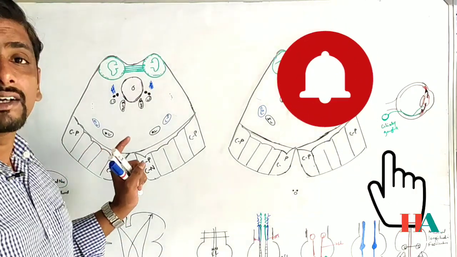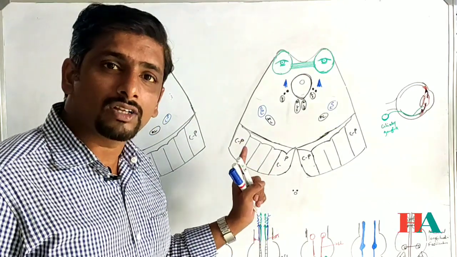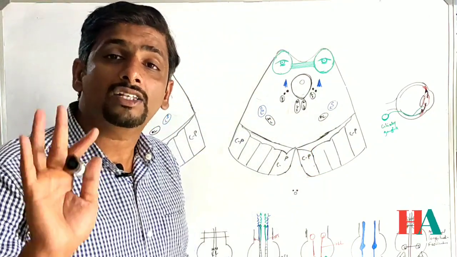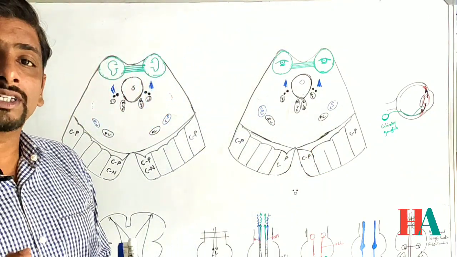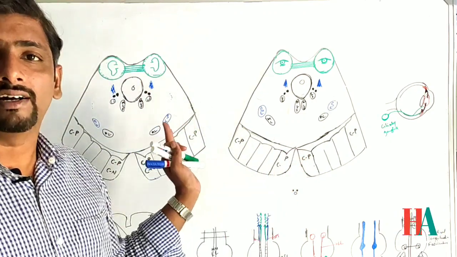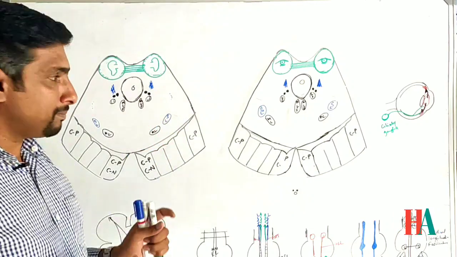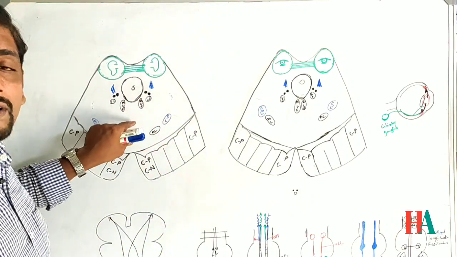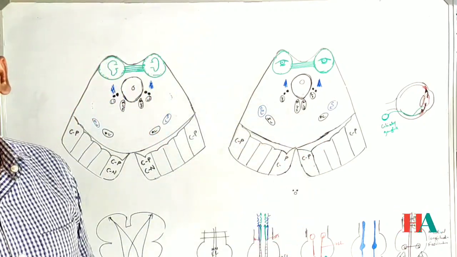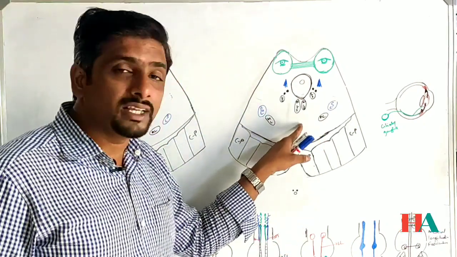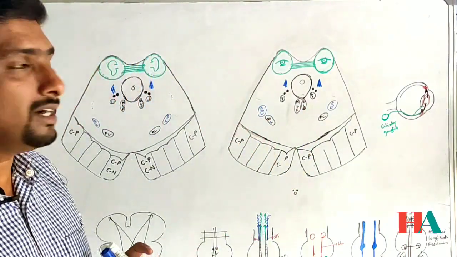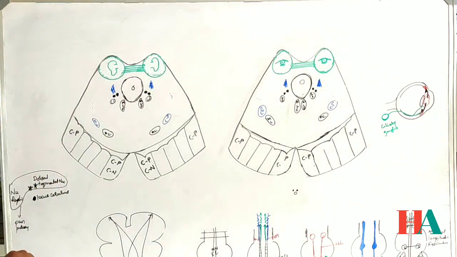Now you see what are the structures in a cross section at the inferior collicular level and superior collicular level as common, the common structures present at both levels. Those we will understand first. Later we will add what is present particularly in the inferior collicular level which is not there in the superior collicular level. Again, when we come to discuss here, we will discuss what is particularly present in the superior collicular level. Right? So first thing we have to start with this.